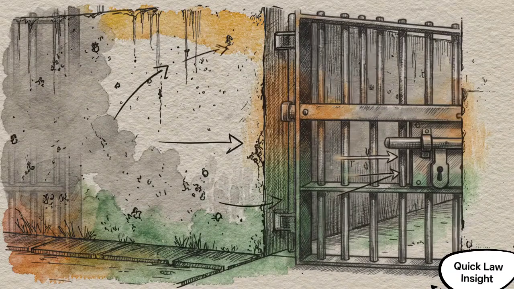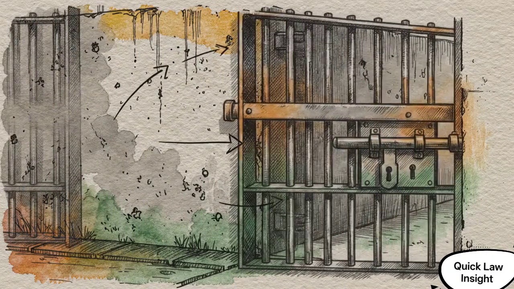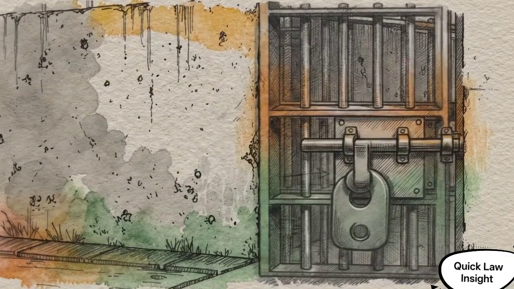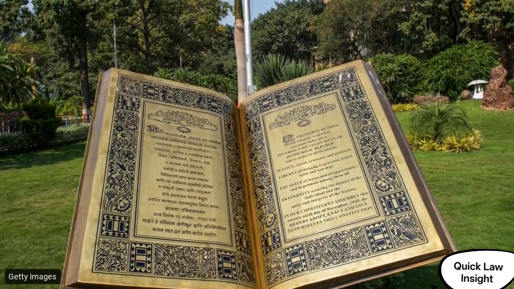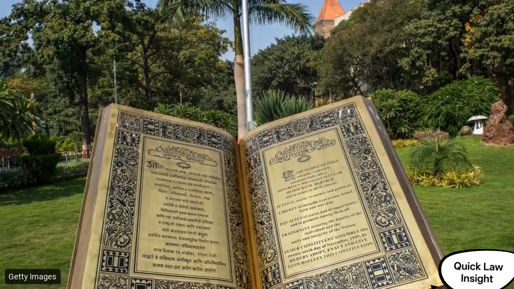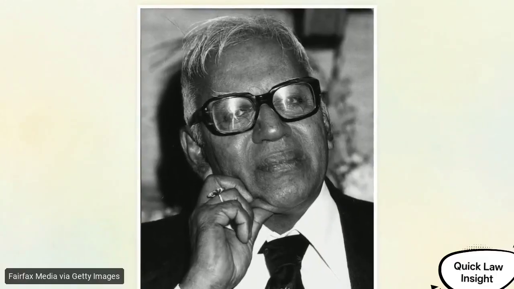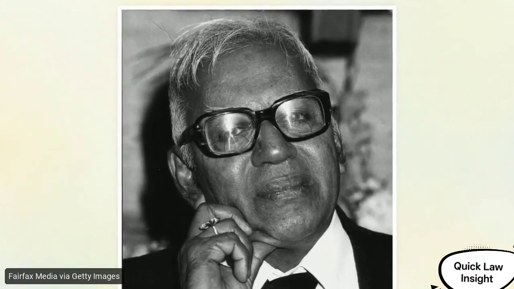Entering the criminal justice system is a terrifying experience. The immediate consequence is the complete loss of your physical freedom. But Indian law operates on a core constitutional principle under Article 21. That principle dictates that bail is the rule and jail is the exception.